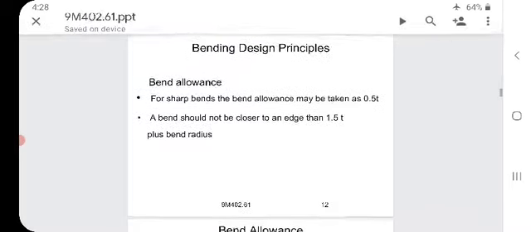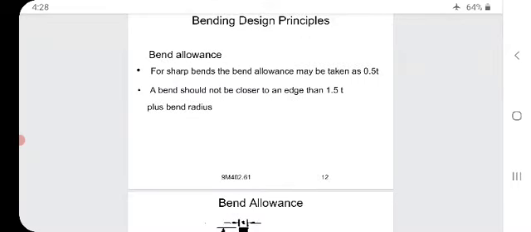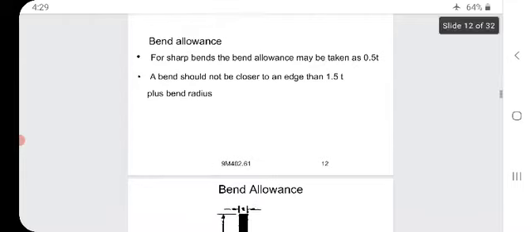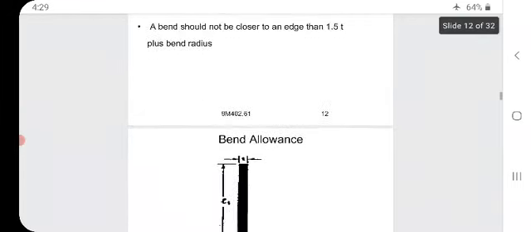Bending design principles. Bending allowance. For sharp bends, the bend allowance may be taken as 0.5 into T. A bend should not be closer to an edge than 1.5 into T plus bend radius.